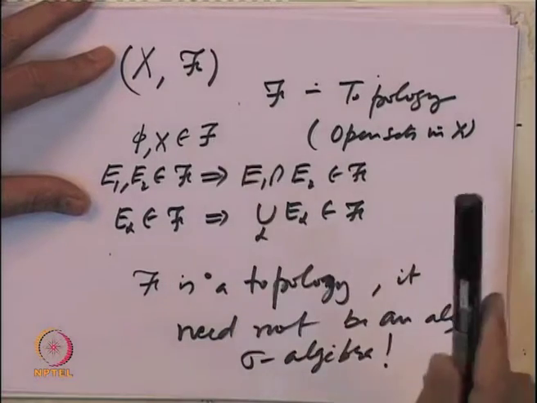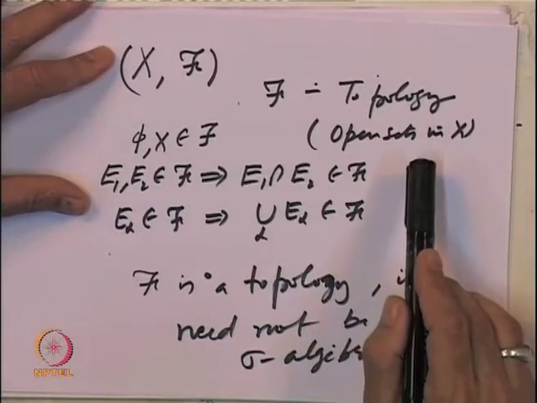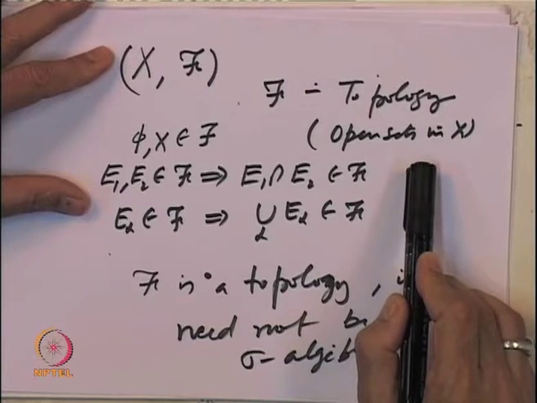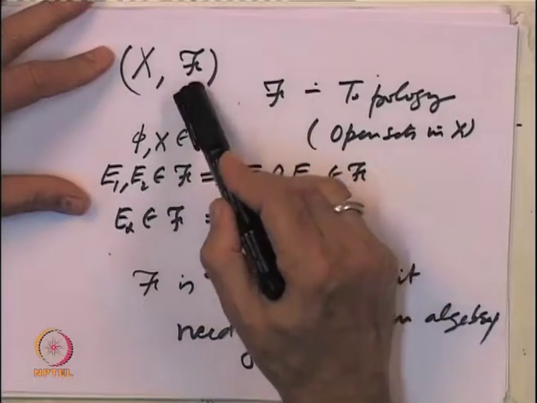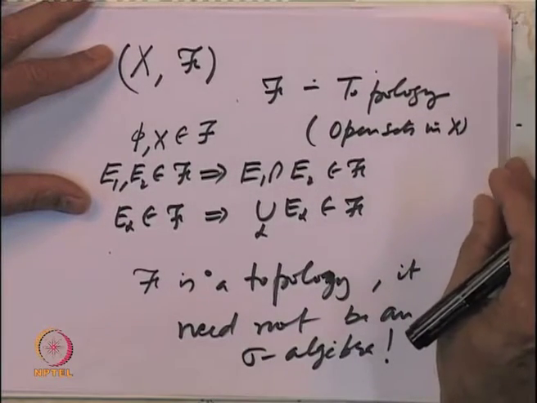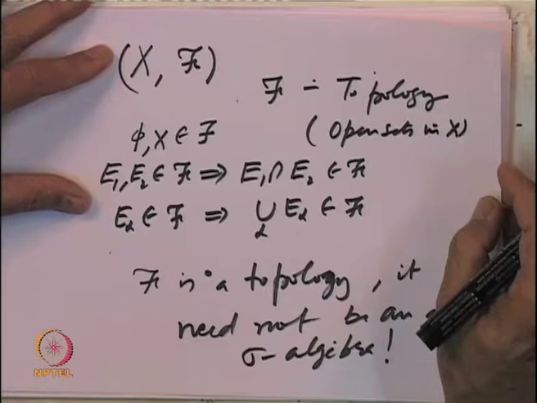So, there it lacks. Actually, in a topological space, the sets whose complements are open are called closed sets. So, if you want the complement also to be in that collection, then those are the sets which are both open and closed, and there are not many examples of such things.